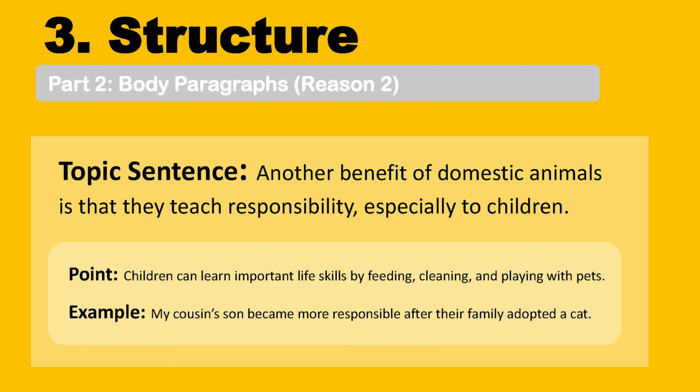Then, in the second body paragraph, we explain the other reason. Domestic animals teach responsibility, especially to children. We support this with the point. Children can learn important life skills by feeding, cleaning, and playing with pets. Then follow with the example. My cousin's son became more responsible after their family adopted a cat.